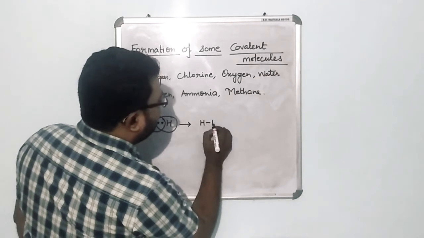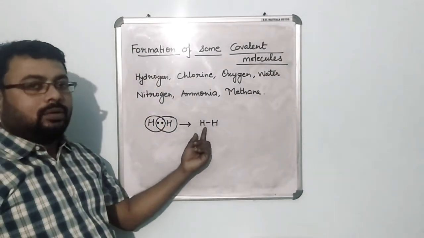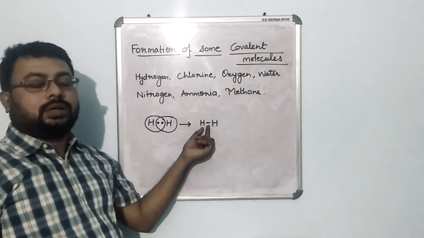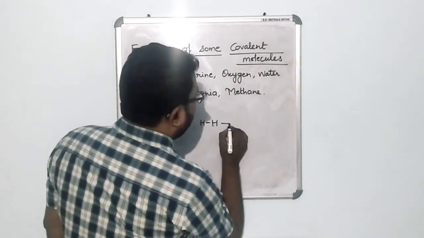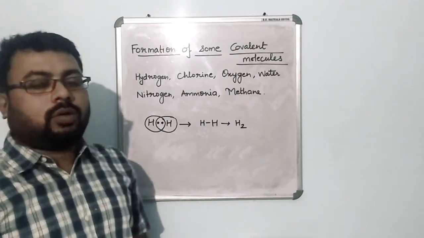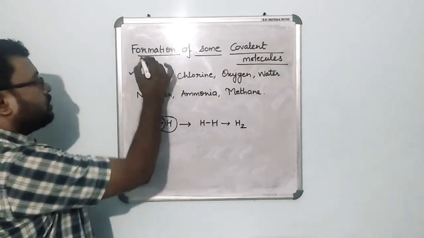So what happens? A bond is formed between them like this. We represent this bond with a line. Okay, so this one line represents the sharing of one pair of electrons, and thus a hydrogen molecule is formed, or hydrogen gas is formed. Okay, so this was hydrogen.